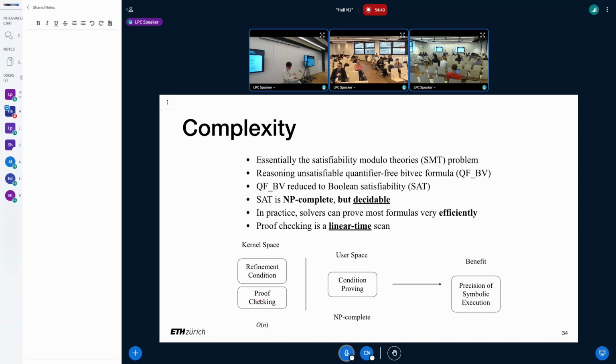As you can imagine, all we need to do is follow each rule one by one. And finally, we can know what is proved in this proof, and we check that against our refinement condition. If it proved our condition, then we can conduct the refinement. And the benefit here is that we can achieve the precision of symbolic execution, because we use the symbolic domain, so every piece of information is captured exactly. And since the reasoning is in user space, we don't need to suffer from the complexity of reasoning in the kernel. So that's the cost and the benefit.